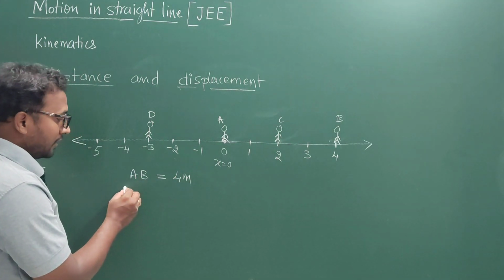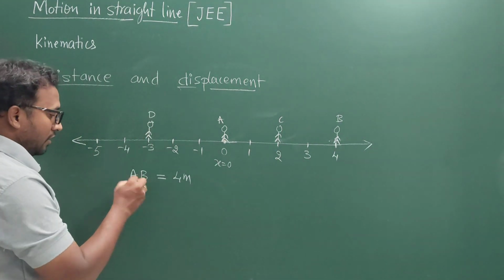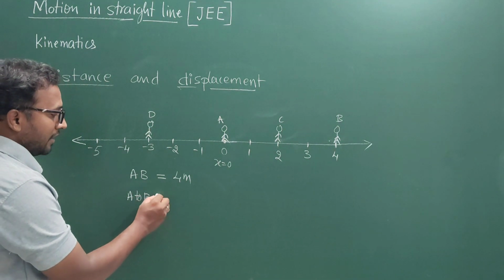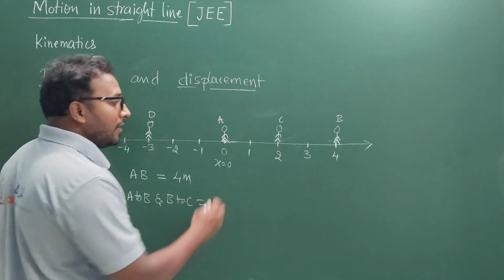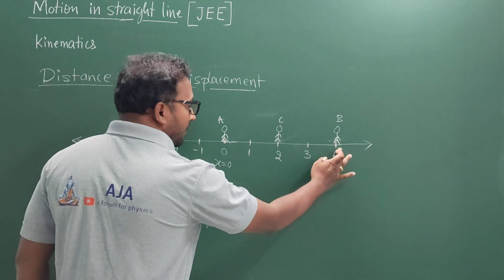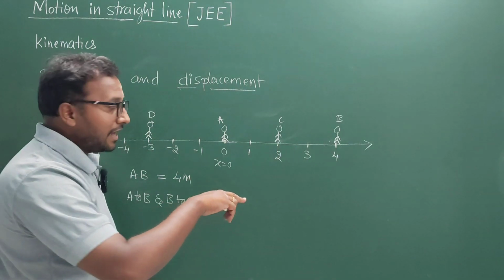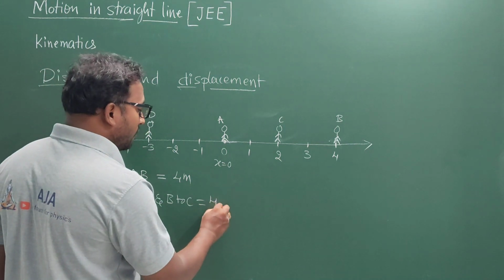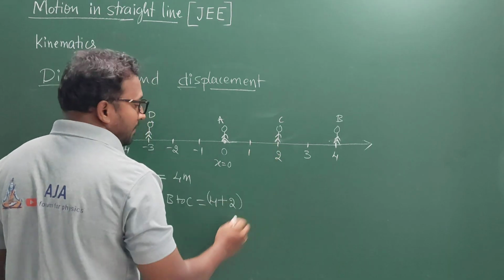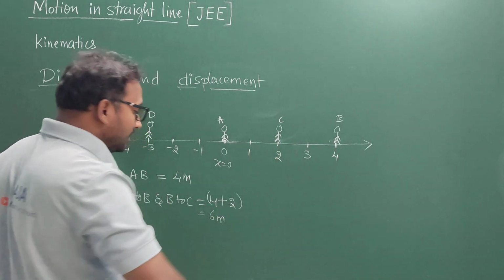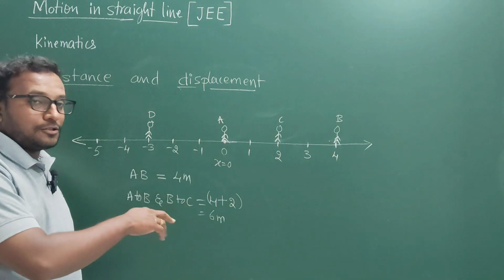Similarly, if the body is coming back to C from B, now A to B and then B to C. Now what is the total distance covered by the body? From here to here it is 4. From 4 to this position again it is going to be 2 more meters added. I mean the distance is going to be 4 meters plus 2 meters extra while it is coming to point C. So this is going to be 6 meters.